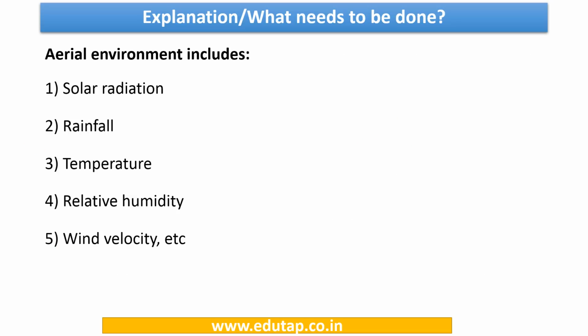So you can see that when it comes to aerial environment, we are talking about solar radiation, rainfall, temperature, relative humidity and wind velocity. Now friends, for examination, what is important when it comes to this aerial environment?